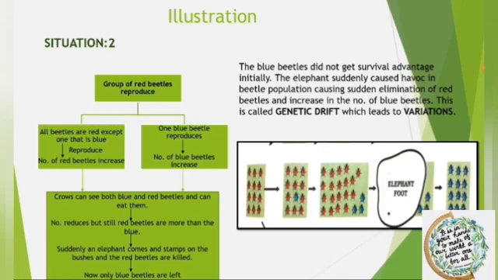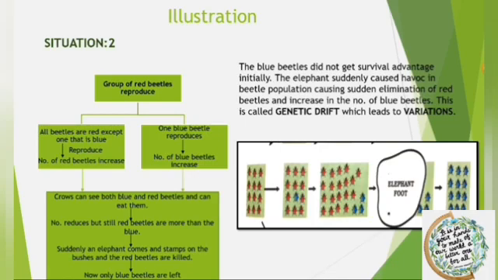But if we look at the second situation, the color change is not providing any survival advantage to the beetles. Both the red and the blue beetles are equally visible to the crow and are equally eaten by them. The color change became a common characteristic just because of the accident caused by the elephant and not due to survival advantage. So accidents in a small population can change the occurrence of some genes in the population. This is the notion of genetic drift, which provides diversity without any adaptation.